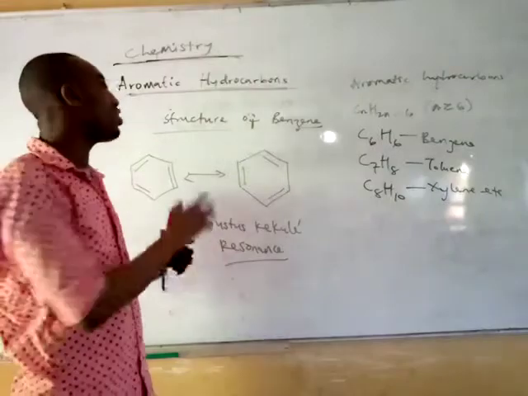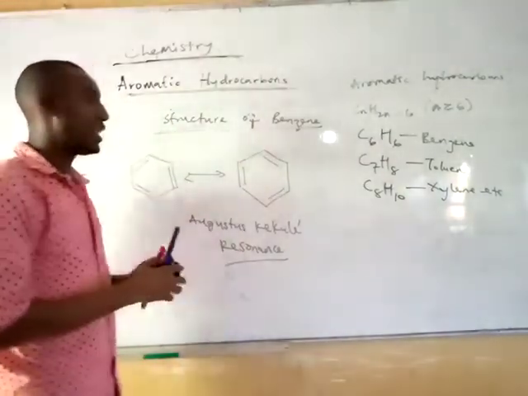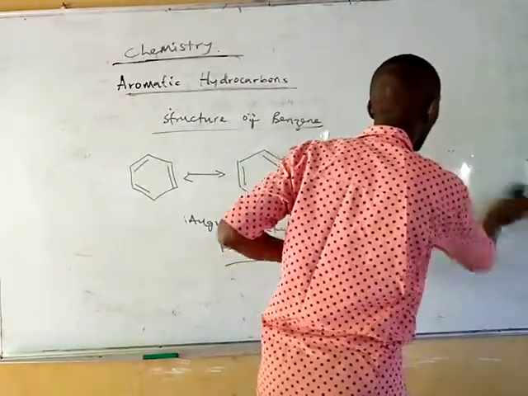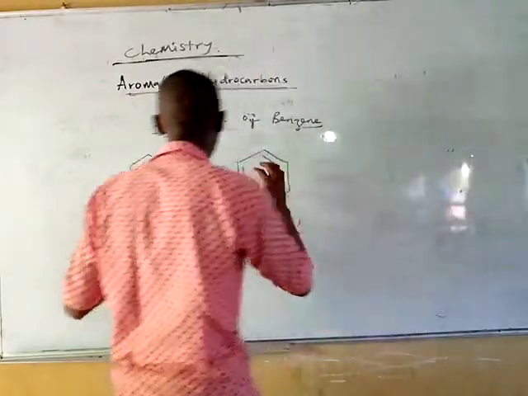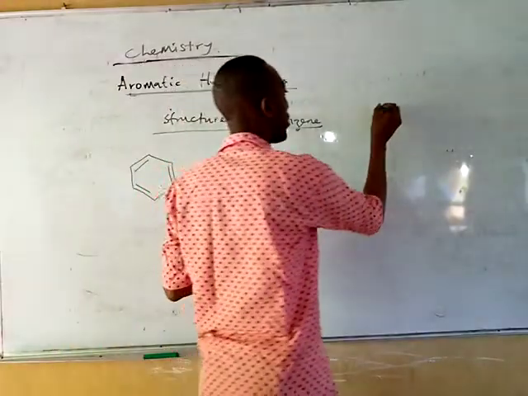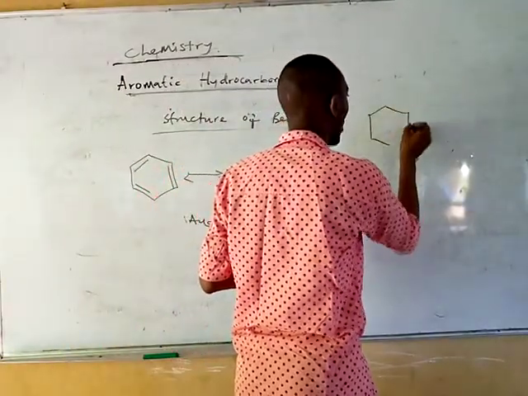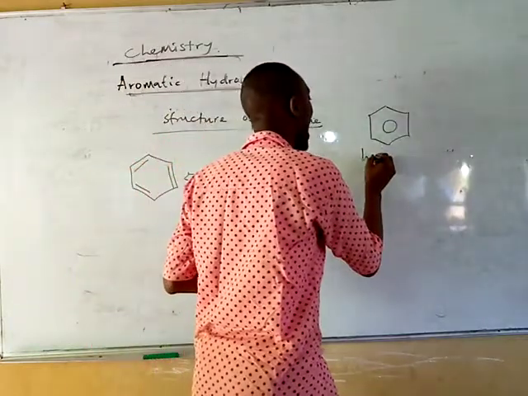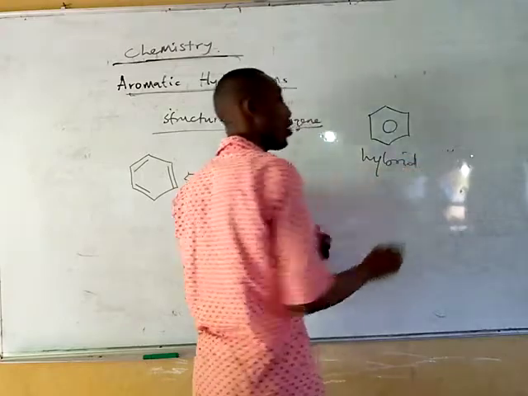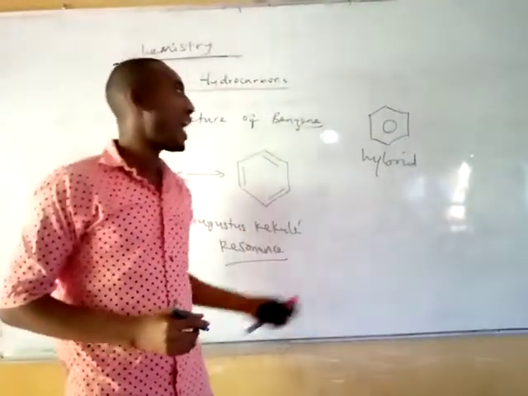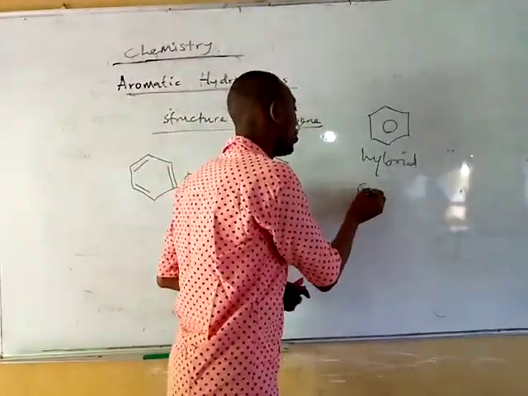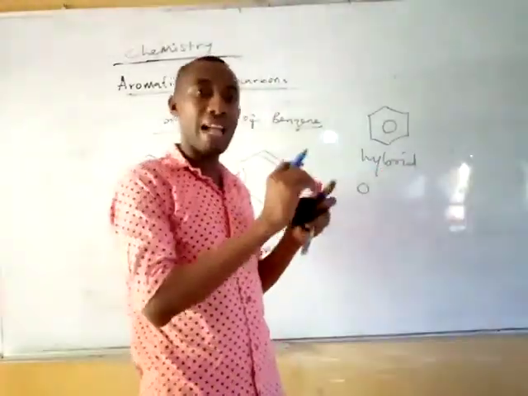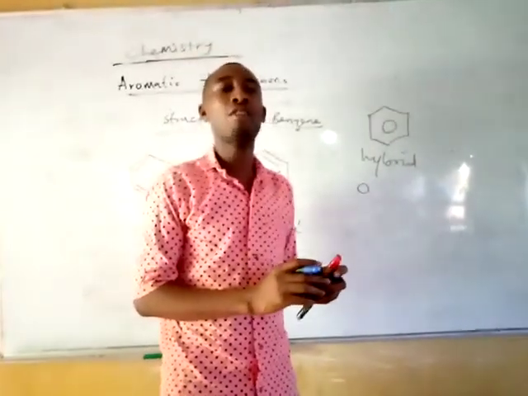As a matter of fact, since you have the double bond moving around, scientists now agree that, okay, let's have a unified structure for benzene. When you mix this structure with this structure, you are going to have a structure like this. This is what they call the hybrid. This is the hybrid structure of your benzene. The circle you see inside this structure stands for the delocalization of the pi electrons. Is that taken? All right.